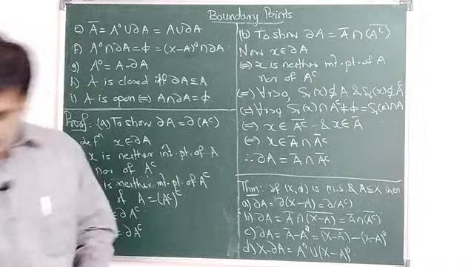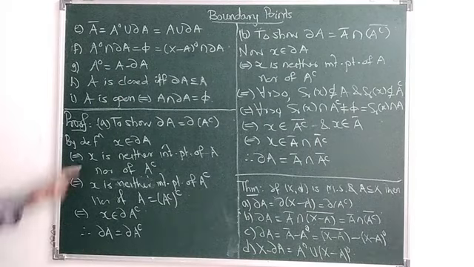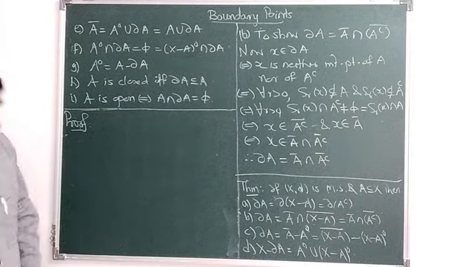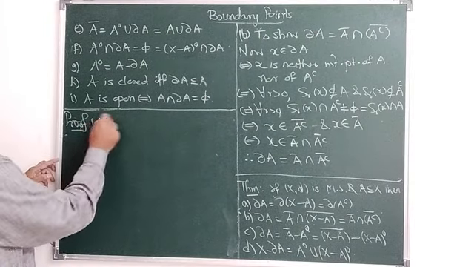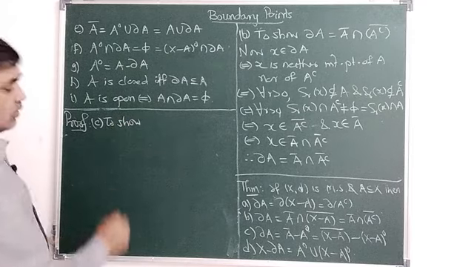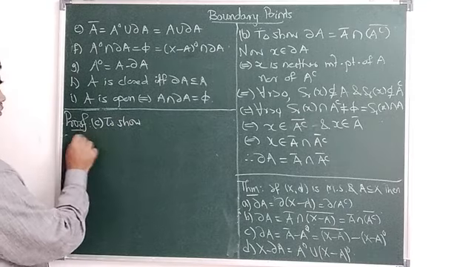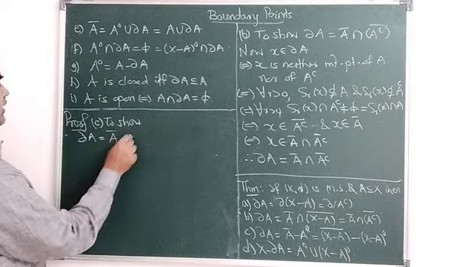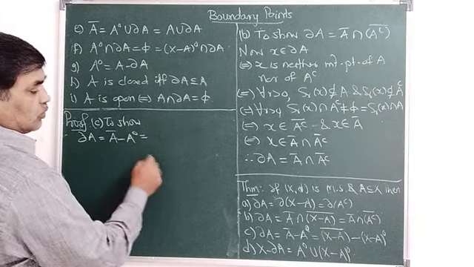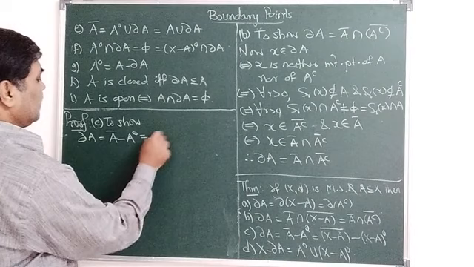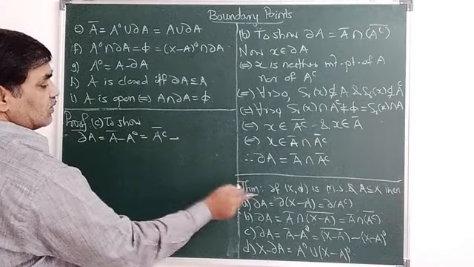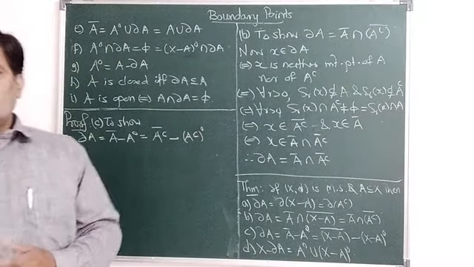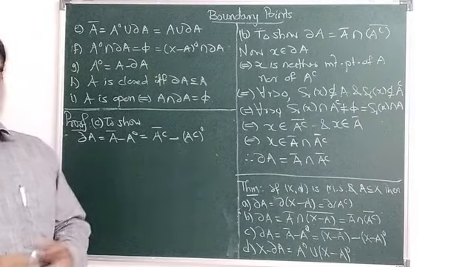Is it clear? Now we'll prove C. To show dabba A is equal to A closure minus A interior, is equal to A complement closure minus A complement its interior. Is it right?